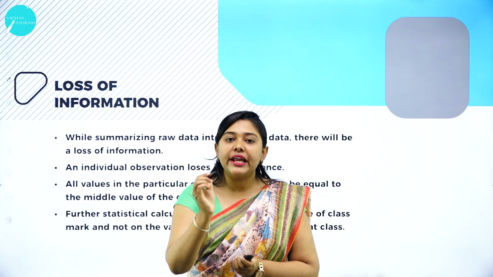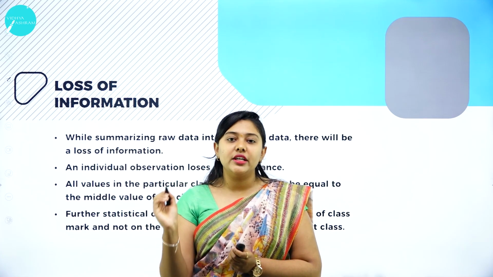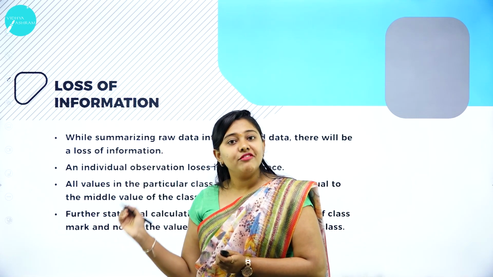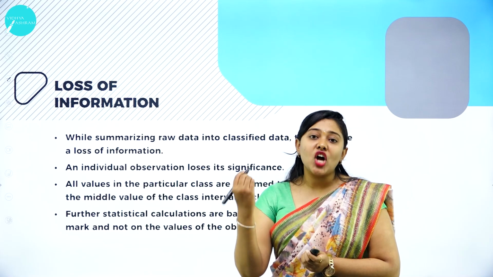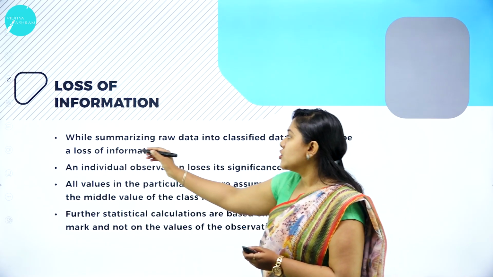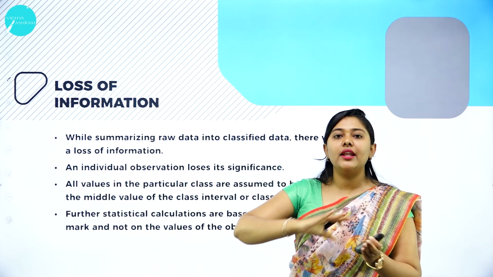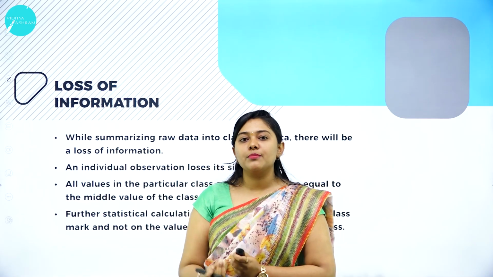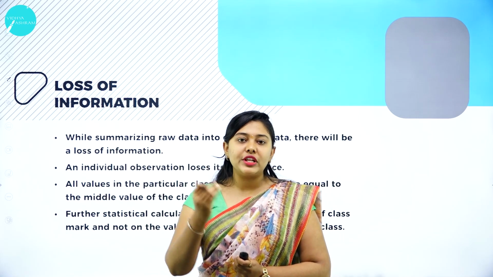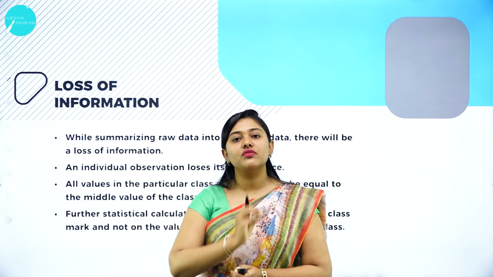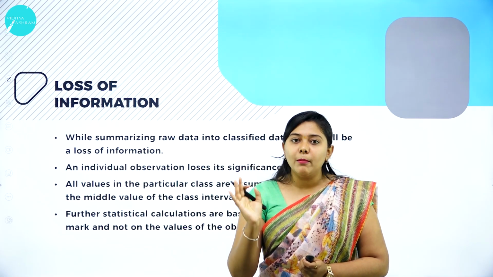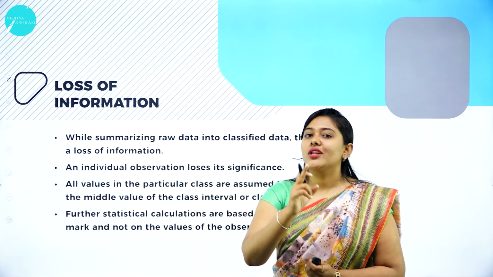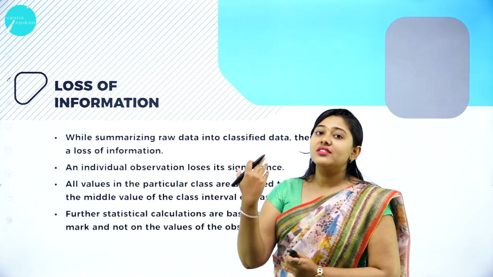We are not dealing with the individual values, but we are only dealing with the group or the classes which we have done earlier. So there might be a chance of losing certain information. While summarizing the data, while organizing it, while taking it into different classes, individual observations, individual values might be lost. We are not going to study them as individual values. We are going to study as a group, as a number of observations, as a class. So individual values might lose their importance or significance.